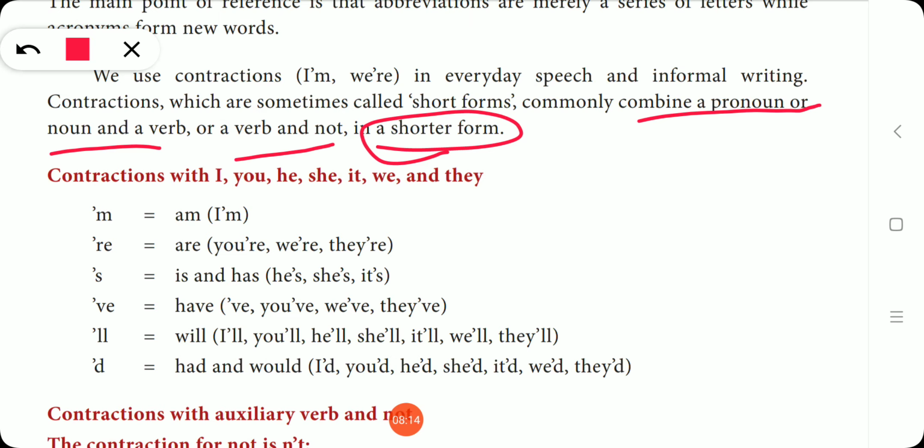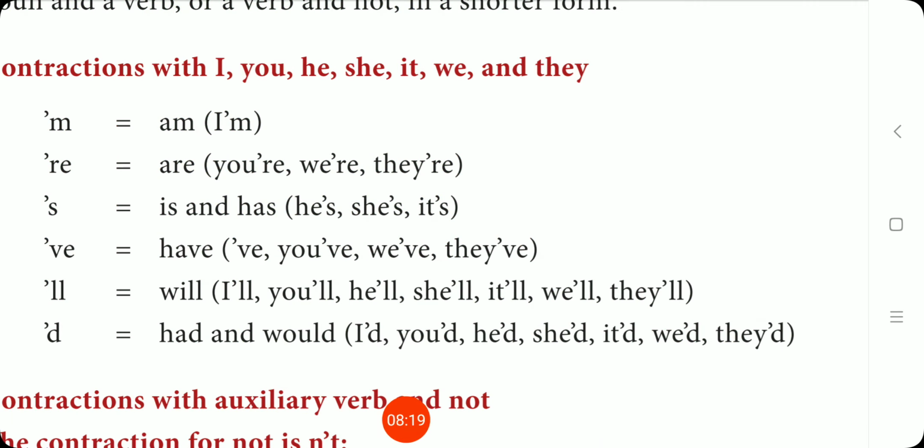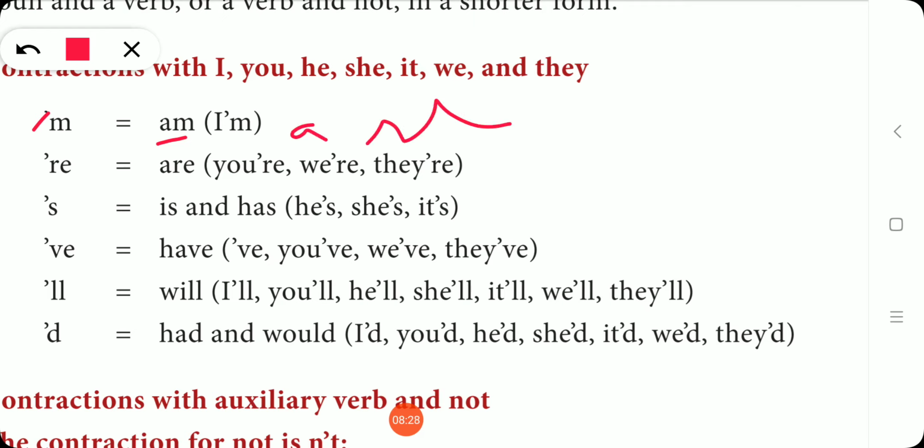See, here apostrophe M means am. You can understand easily. They are using apostrophe and M, it is am. So how do we write this in contracted form? I'm a student. Okay, apostrophe RE, are: you're, we're, they're. Apostrophe S is for is and has. This will be used for is and for has: he has or he is, she has or she is, it has or it is.